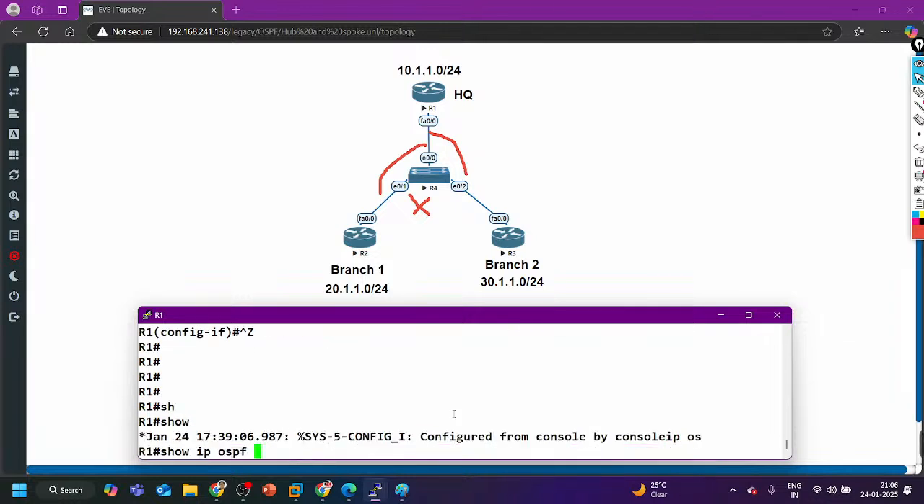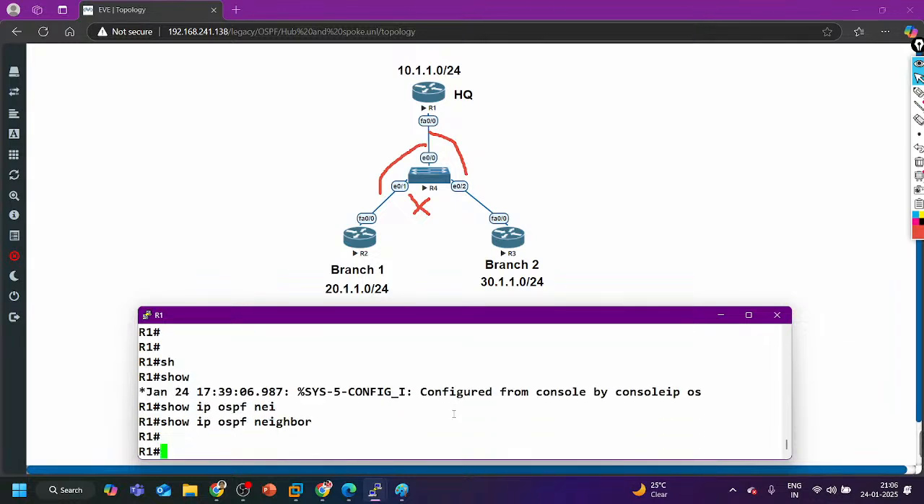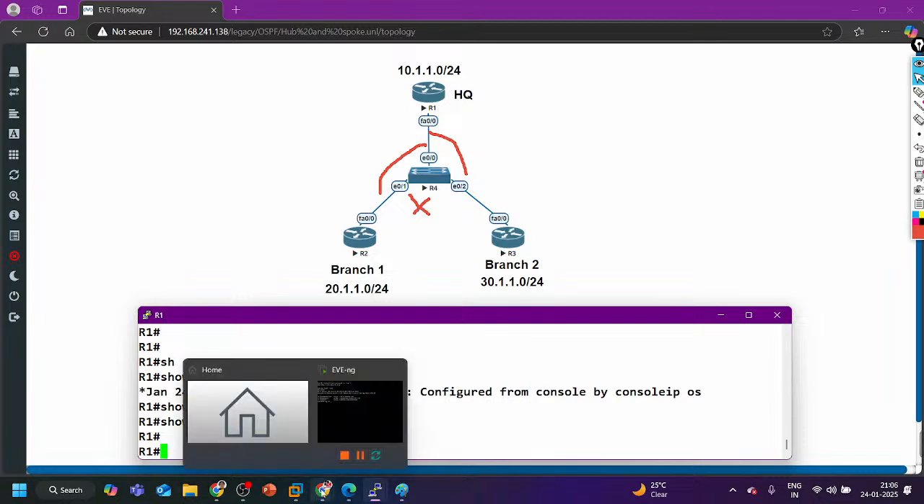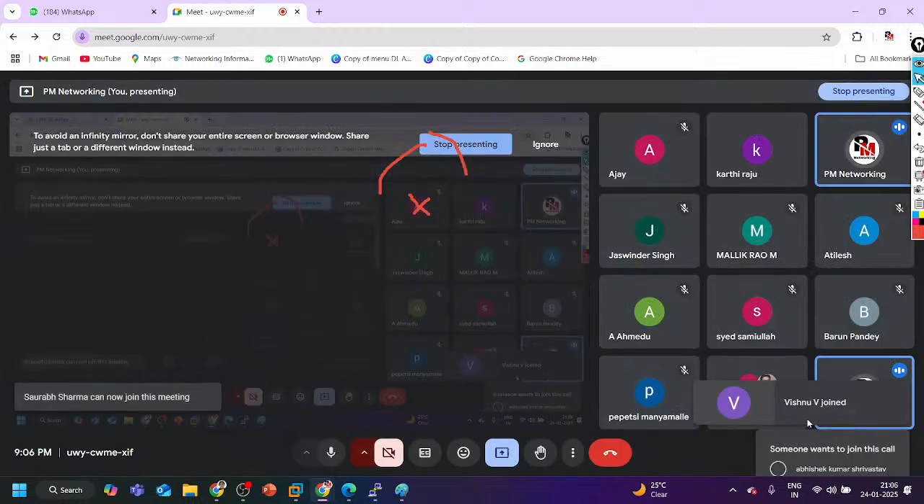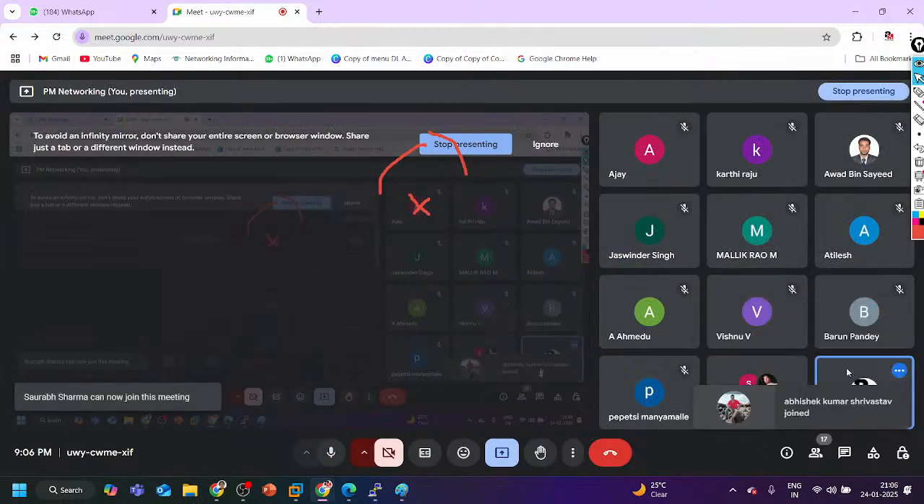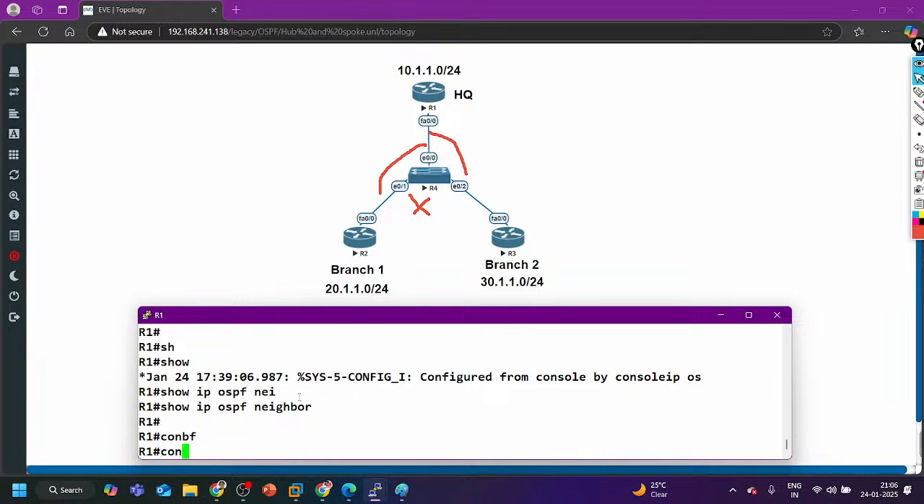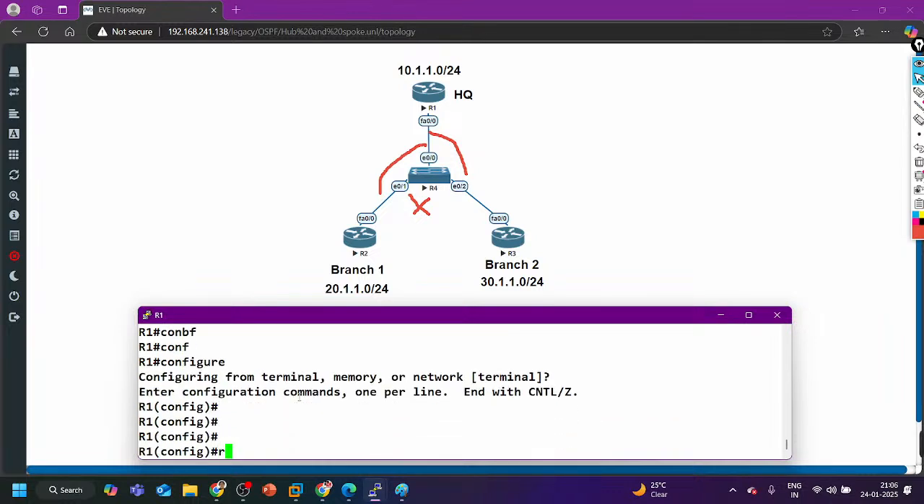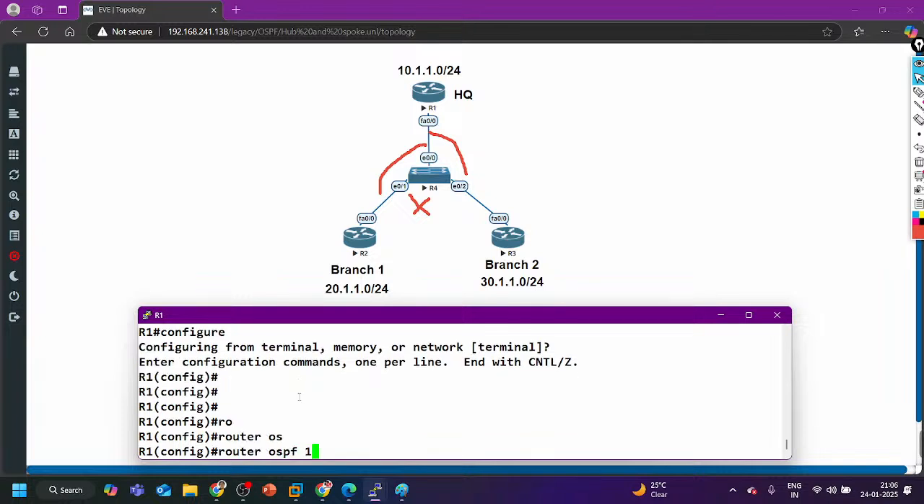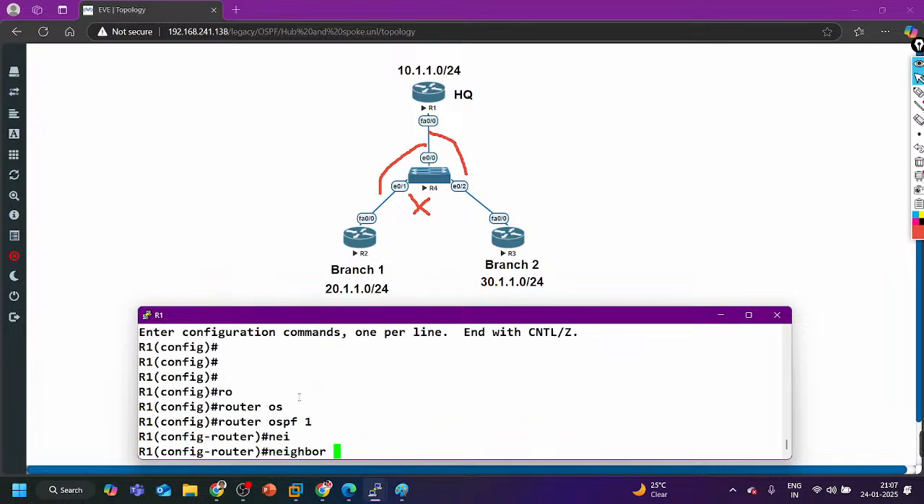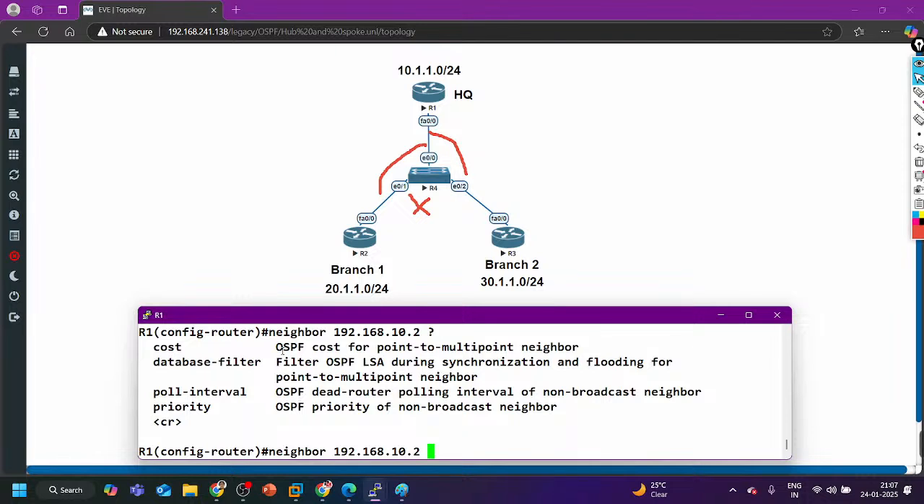So show IP OSPF neighbor, no. Because in non-broadcast network type, we have to configure a static neighborship. Dynamic neighborship is not possible. So let's configure a static neighborship here. Go to router 1, config T, router OSPF 1 and neighbor. Who is the neighbor? IP address of neighbor, 192.168.10.2. That's it.